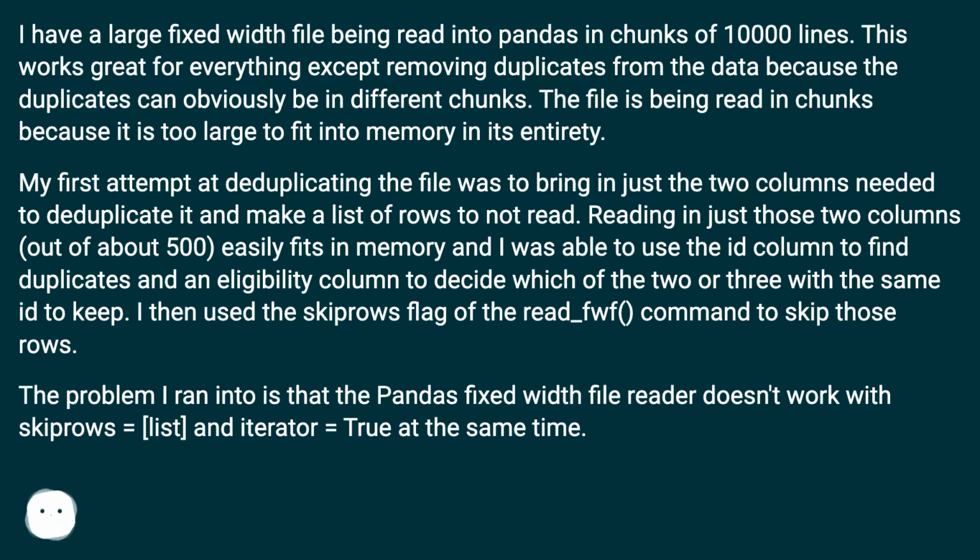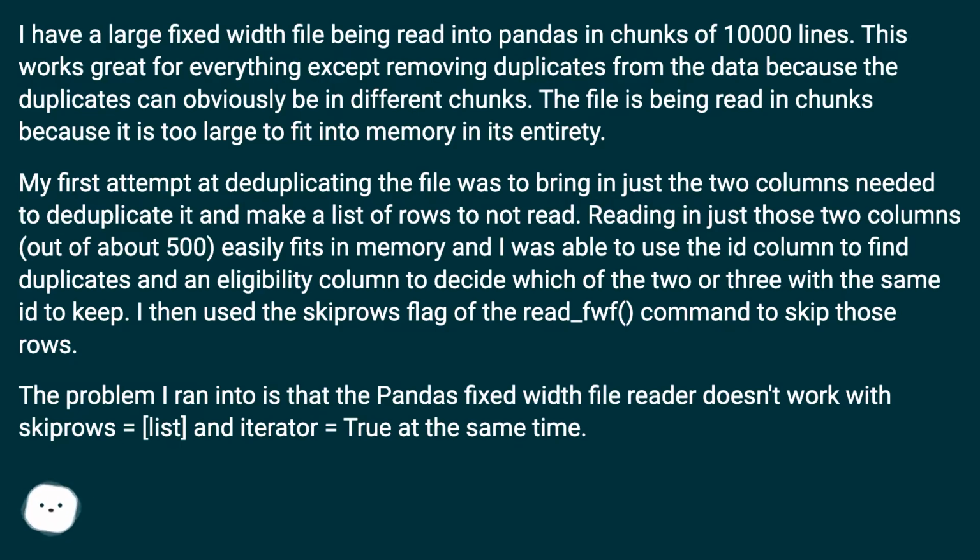My first attempt at deduplicating the file was to bring in just the 2 columns needed to deduplicate it and make a list of rows to not read. Reading in just those 2 columns, out of about 500, easily fits in memory, and I was able to use the ID column to find duplicates and an eligibility column to decide which of the 2 or 3 with the same ID to keep. I then used the skip rows flag of the read_fwf command to skip those rows.